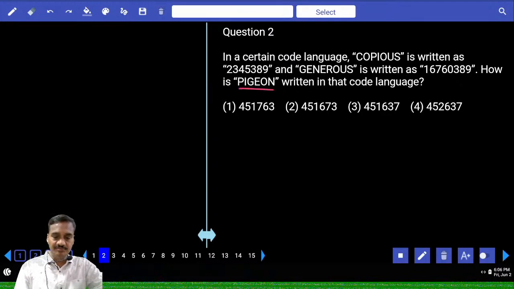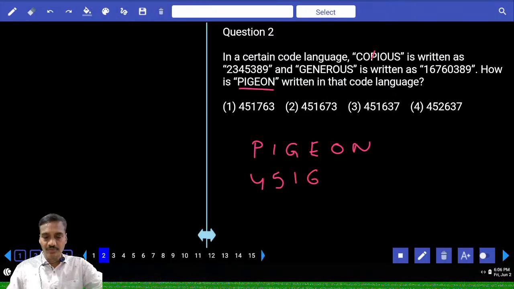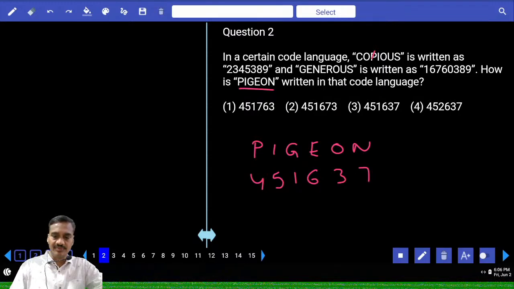Then now pigeon, P-I-G-E-O-N. Now in this pigeon, what is the code for the letter P? Third letter, what is the third letter? We have 4. And I is the fourth one, which is 5. G, 1. E is 6. And O is 3. N, and N is so much? N is 7. 4, 5, 1, 6, 3, 7. That is choice 3, question number 2.